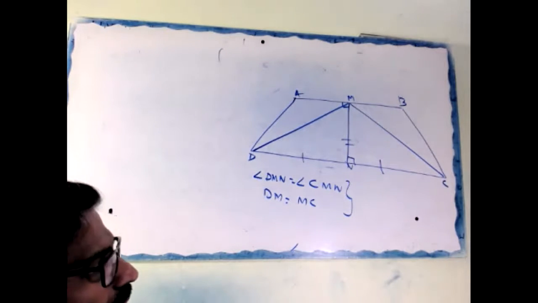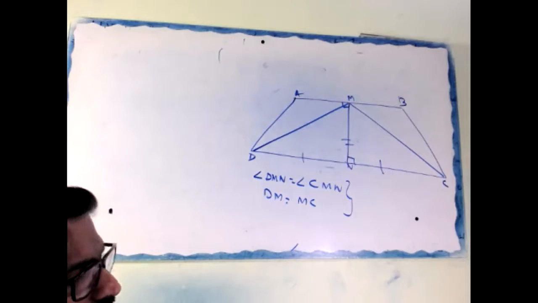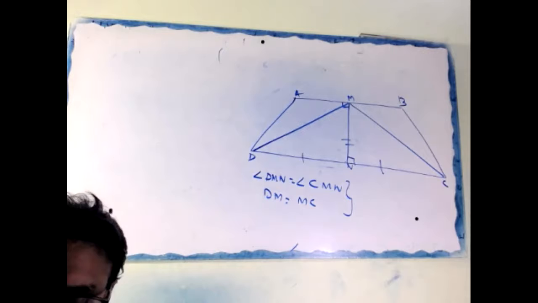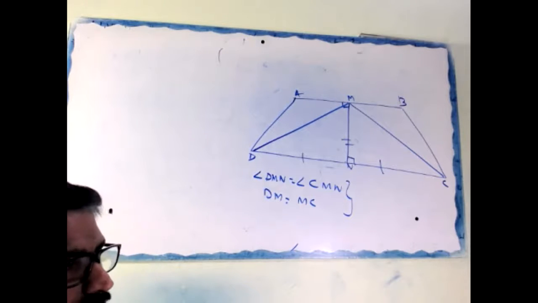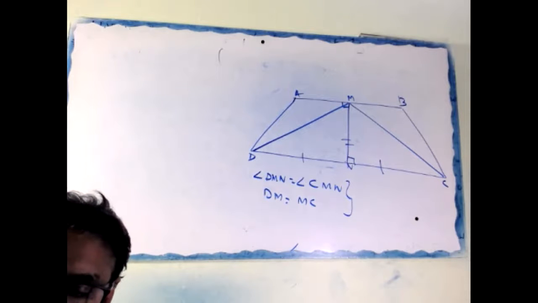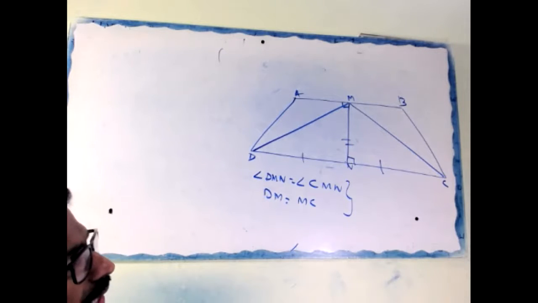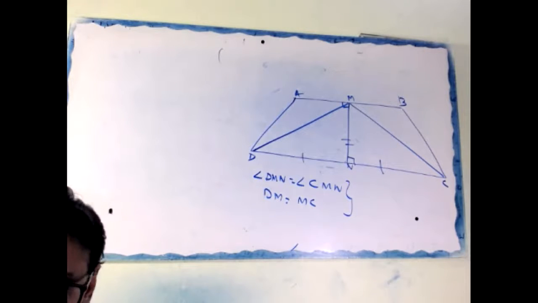Angle DNM equal to angle CNM, 90 degree given. MN equal to MN common. Therefore, triangle DNM congruent to triangle CNM, SAS congruency.